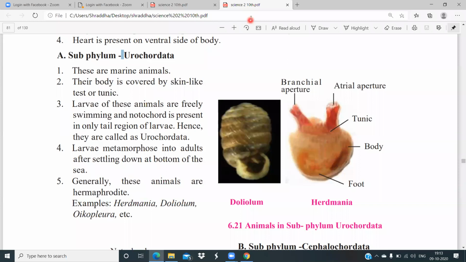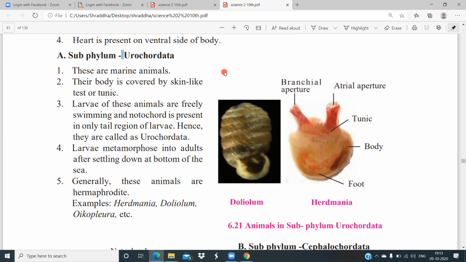And these animals are hermaphrodite. Hermaphrodite means they show both the characters of male and female. There is no separate male organism or female organism. There is only one organism, and it has both the male reproductive organ as well as the female reproductive organ, so you cannot distinguish between male and female. Male and female are one only. So they are known as hermaphrodite.